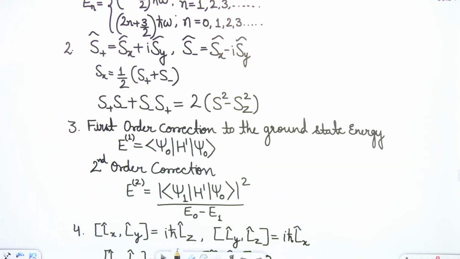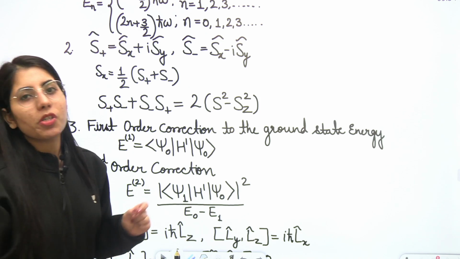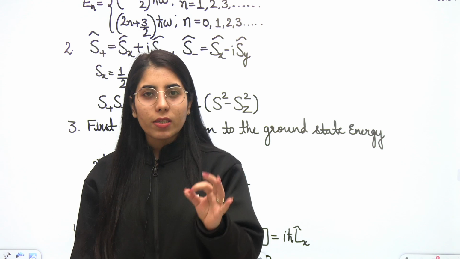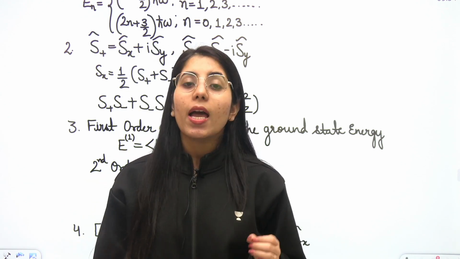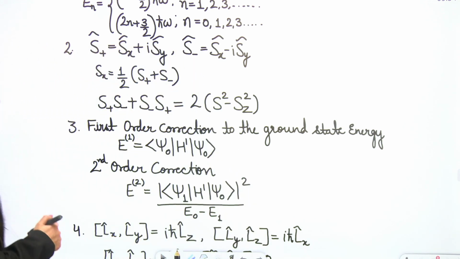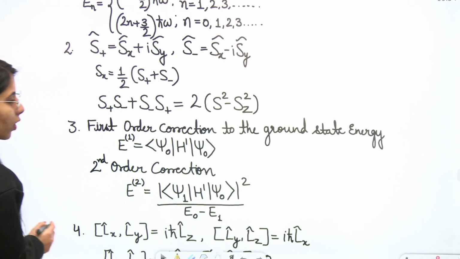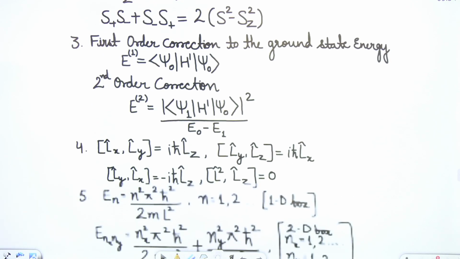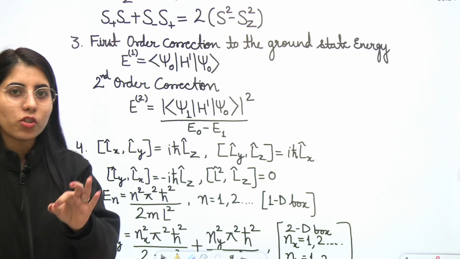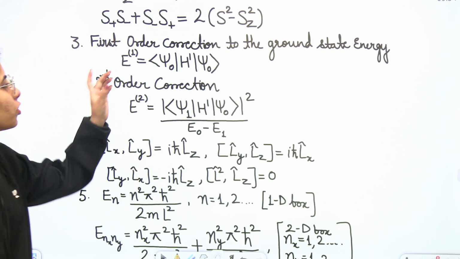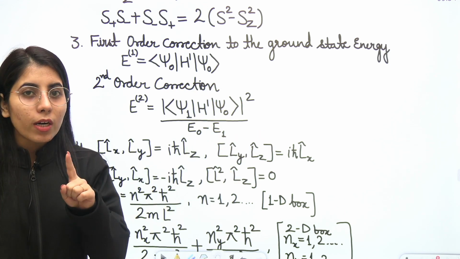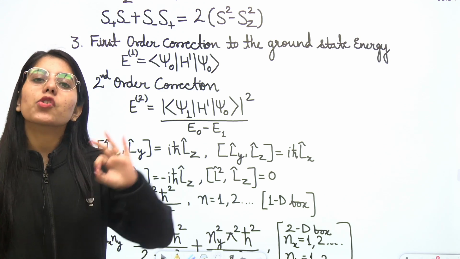Now let's talk about the next one. The next is related to the perturbation theory part. Perturbation theory is one of the most popular concepts and topics of quantum mechanics, and you can expect a question based on it in your upcoming exam too. So if you have a question in which they ask you to find the first order correction to the ground state energy, what you have to do in this case, corresponding to the ground state energy, when it is specified, is to write the expression in this manner, and it is mainly the expression for the kind of wave function which is normalized.